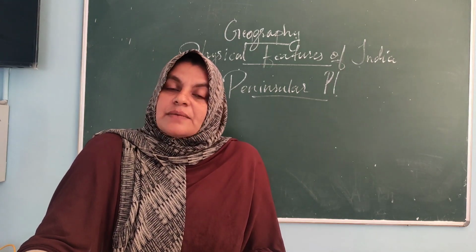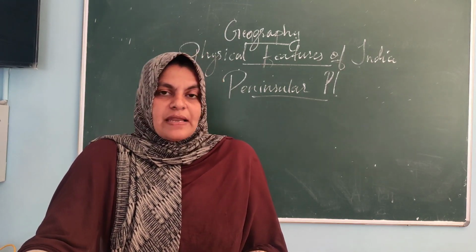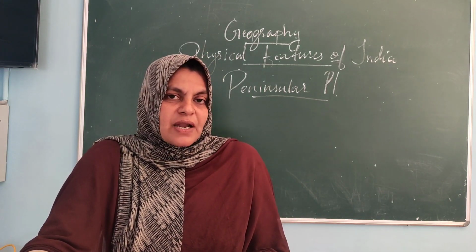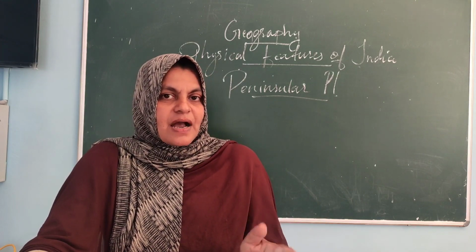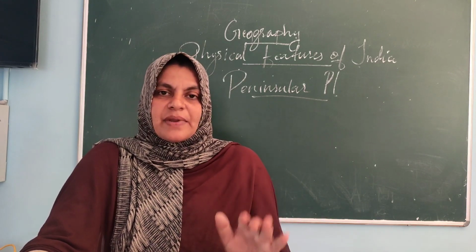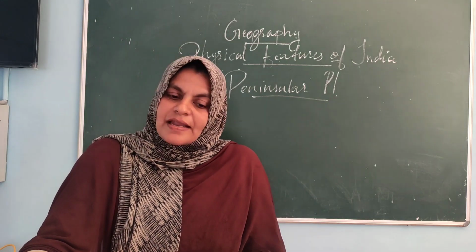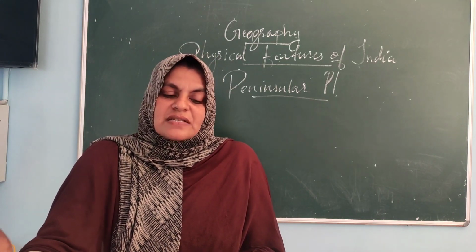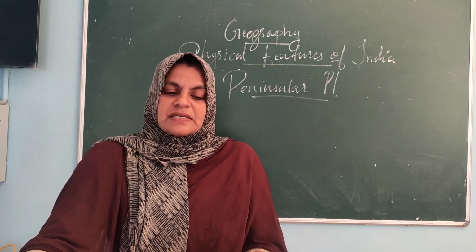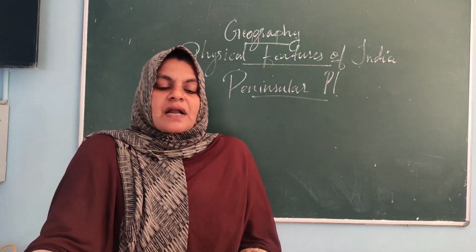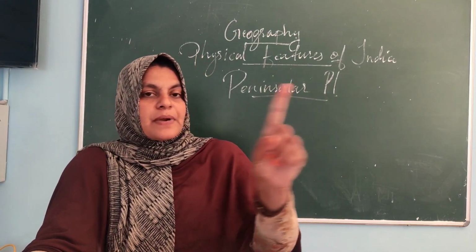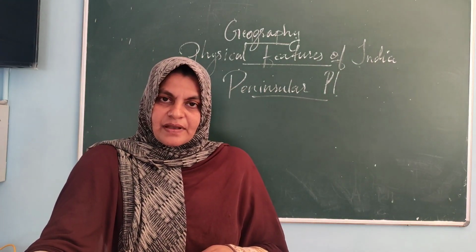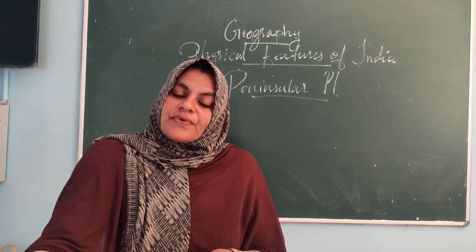Okay, it has broad and shallow valleys. Broad, width is more. Broad and shallow. What do you mean by shallow? Opposite of deep. Valleys that are not very deep. Broad and shallow valleys are present in these peninsular plateau regions. Another speciality, rounded hills. The peninsular plateau is surrounded by different hills, and also it consists of two broad divisions.